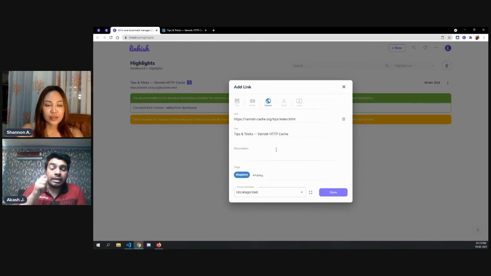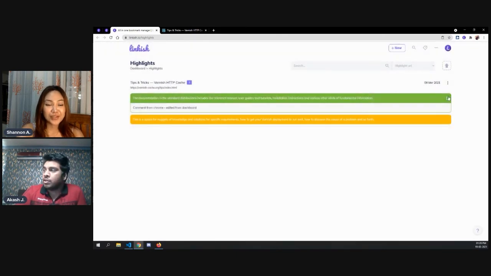That freedom is completely up to you, because when you're highlighting something, we won't know where you want to add this link, because there is no connection between the bookmarks and the highlights. So you can add any highlight inside a collection from here. All right, I think that answered their question.